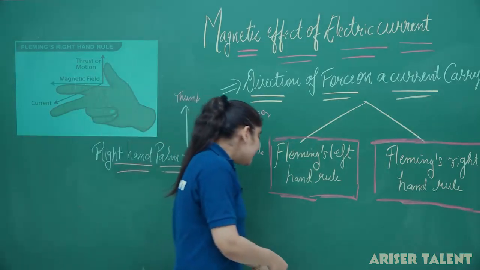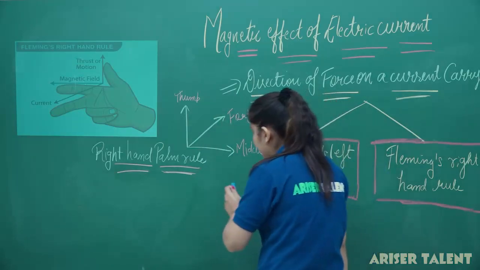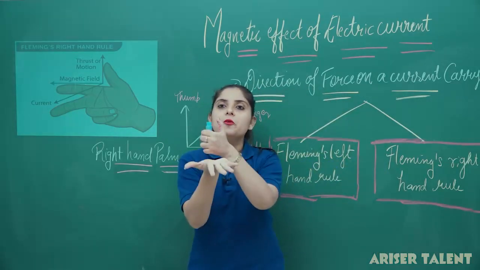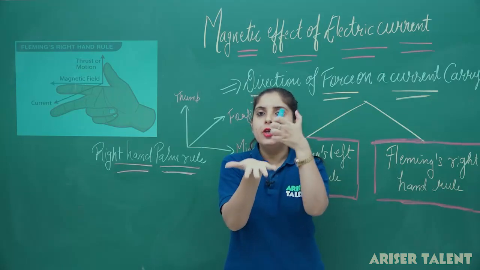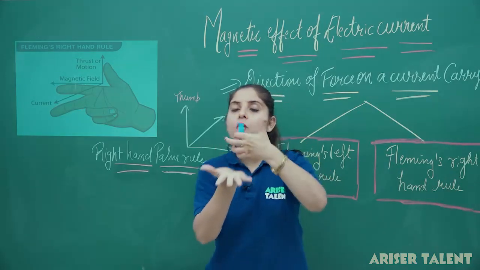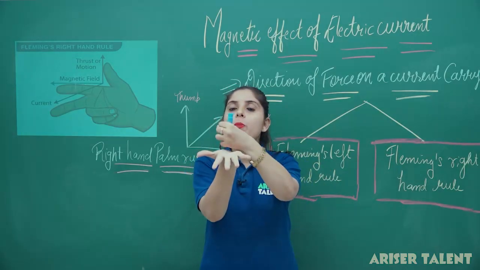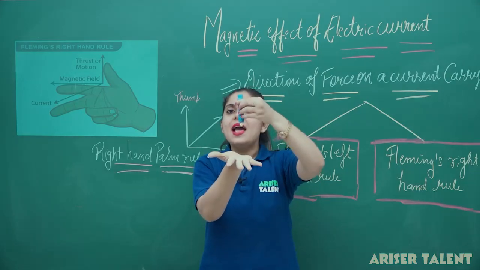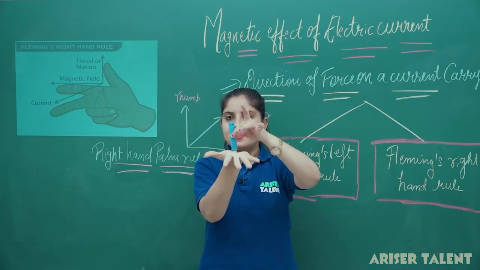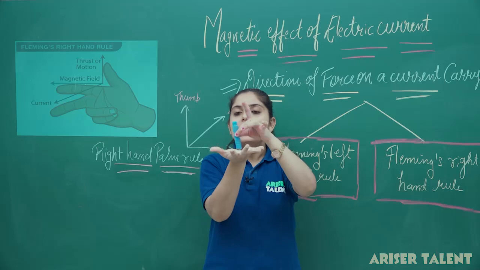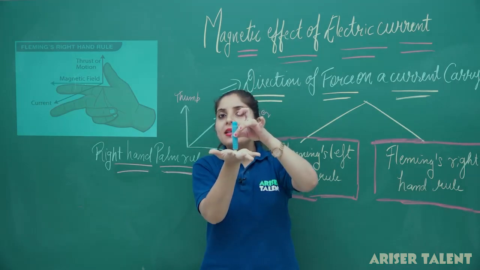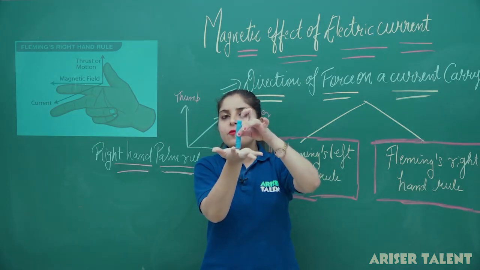Now, what is the right hand palm rule going to signify? Let's assume you have to open the palm of your right hand. If you are opening the palm of your right hand and you are placing the conductor like this, this is the position we have. Now in this case, what will happen? This will give you the direction of what? Direction of force.